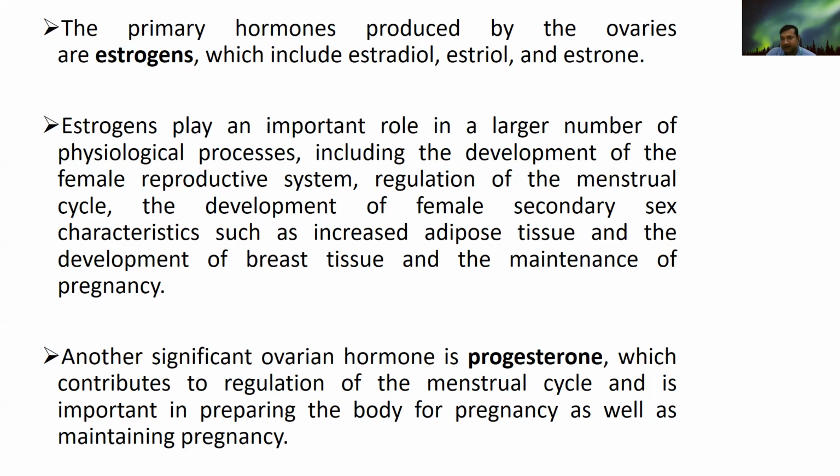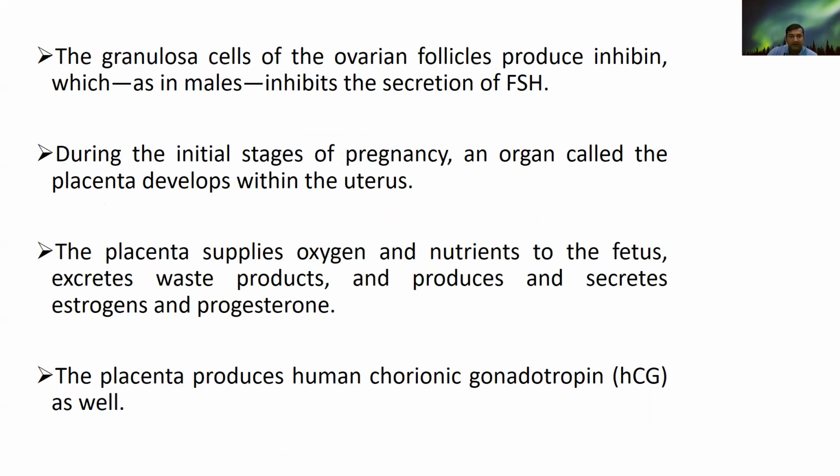Otherwise, the cycle continues after the anestrus period. So progesterone is also known as the pregnancy hormone. The granulosa cells of the ovarian follicle produce inhibin, so as in males, they inhibit the secretion of FSH.